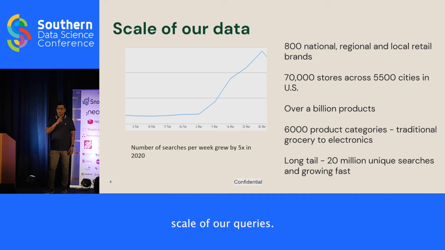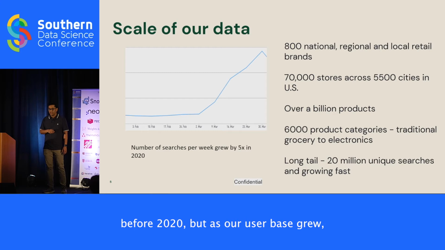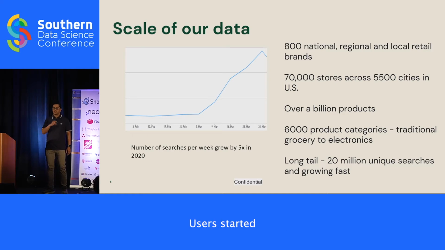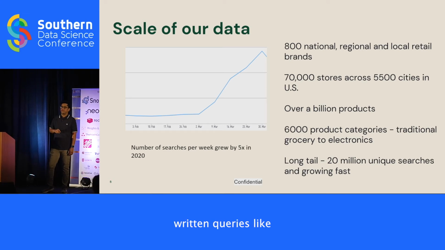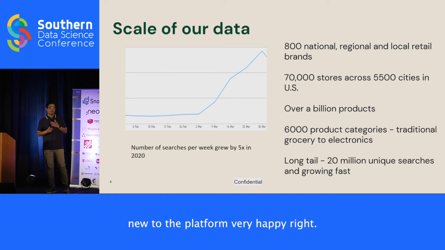Finally, coming to the scale of our queries, it used to be at a very manageable scale before 2020. But as our user base grew, so did the range of queries that users issued on our platform. Users started entering very broad queries like lunch, to medium intent queries like low-calorie drinks, to very, very specific queries like, say, frozen yeast rolls. So it became very important for us to understand these tail queries as new users started coming into our platform, and making sure that we keep our retail partners who are new to the platform very happy, right?